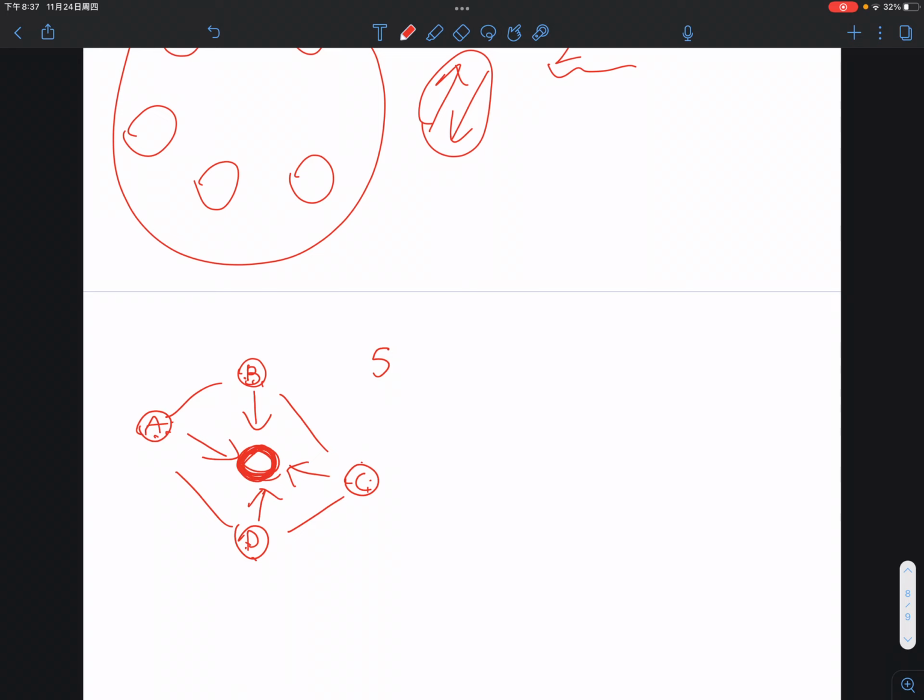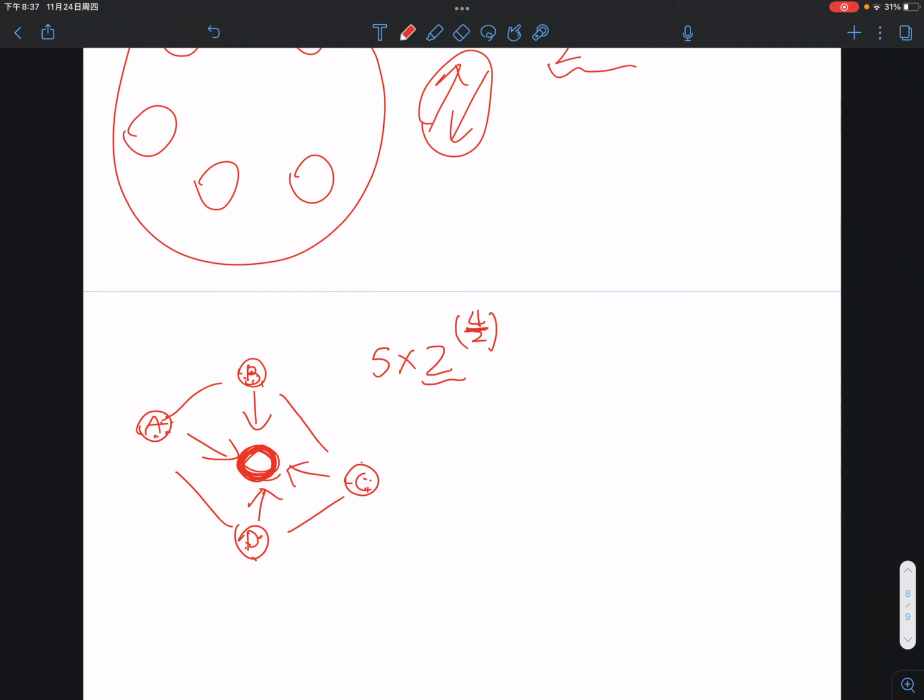Okay? So how many ways are there to do this? Well, there are 2 to the power of 4 choose 2, right? 4 is the number of towns, there are 1, 2, 3, 4 towns. And what does 2 mean? Well, 2 just means you're choosing 2, right? So there are 4 choose 2 number of roads in between town A, town B, town C, and town D. So 2 to the power of 4 choose 2.